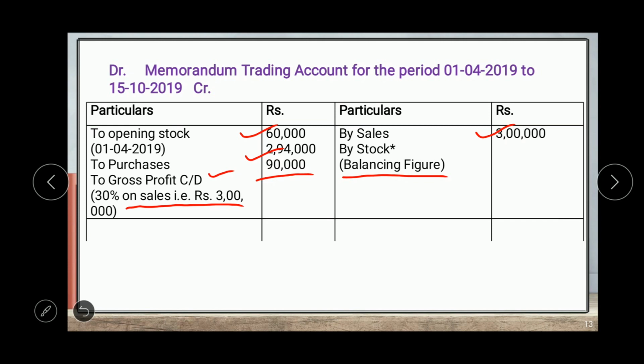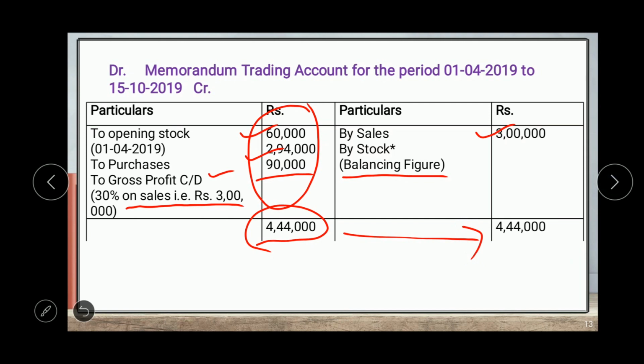Now we make the total of the debit side, which will be 4,44,000, and carry it to the credit side, 4,44,000. Now we find the balancing figure here. The balancing figure is 4,44,000 minus 3 lakh, which will be 1,44,000.